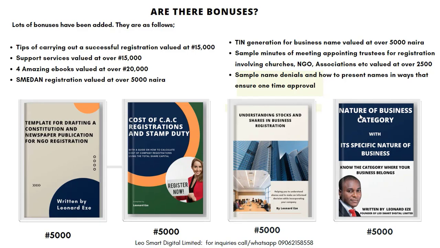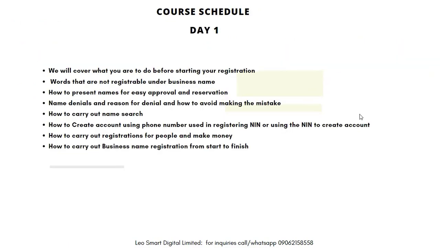Then you have SMEDAN, Small Medium Enterprises registration. How to register it has been provided. It is valued at over 5,000 naira. Then you have TIN generation for business name, valued at over 5,000 naira: how to generate a tax identification number for a business name. And then NGOs. Then you have sample minutes of meeting appointing trustees for registration involving churches, NGOs, associations, etc., valued at over 2,500 naira. Then you have sample name denials and how to present names in ways that ensure one-time approval. All these are what you'll be getting.